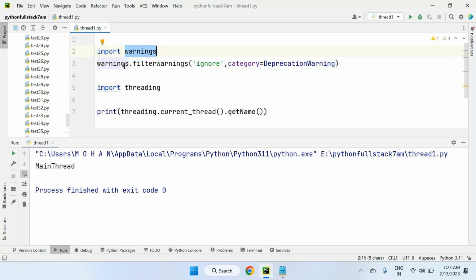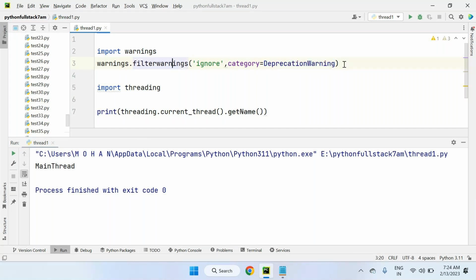Warnings.filterwarnings is a method, and ignore category means what type of messages you want to silence, like deprecation warnings. And sometimes you will get different warnings like future warnings also. Okay, so many warnings are there. That type of warning messages you can make silent. To do this, you can do it once.